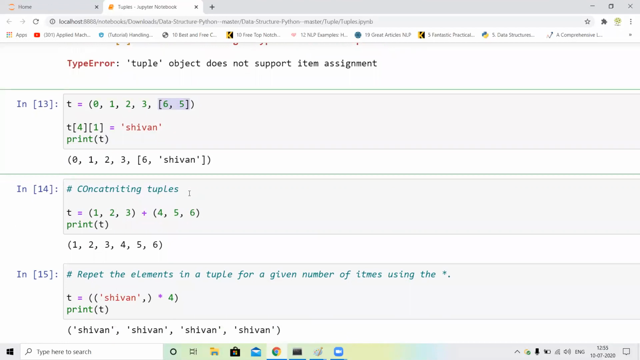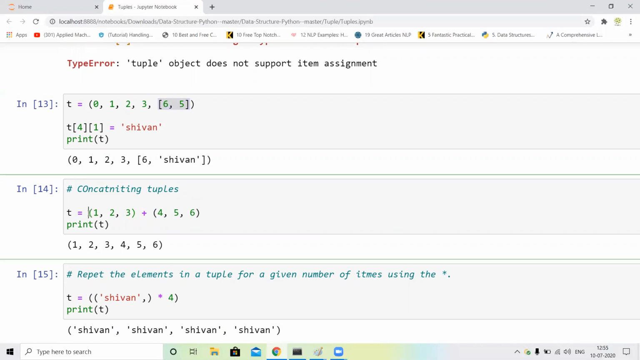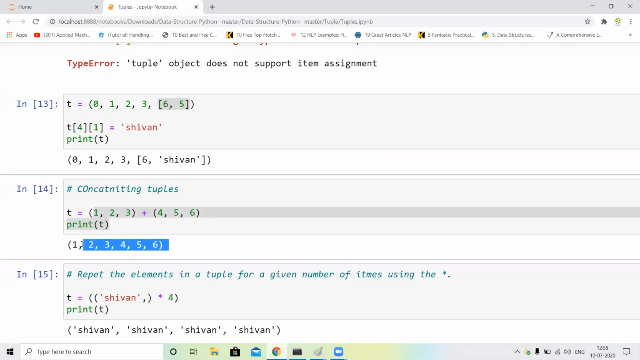concatenating. In tuple we can add, we can multiply. So I just write, first of all, this is the first tuple and this is the second tuple, and we add them. So I just assign t equal to first tuple plus second tuple, and I just print this. You can see our output is 1 to 6.